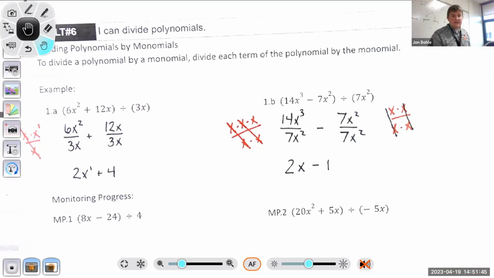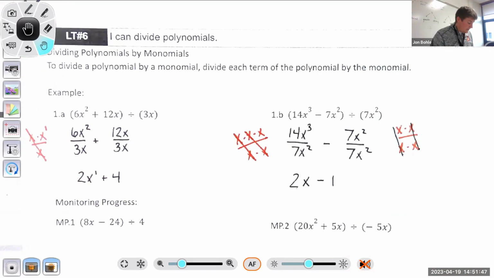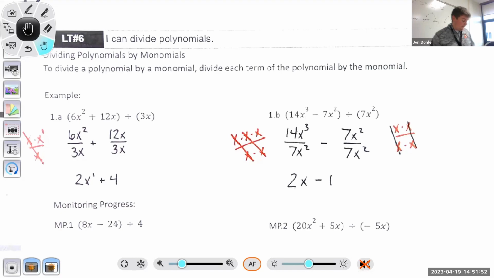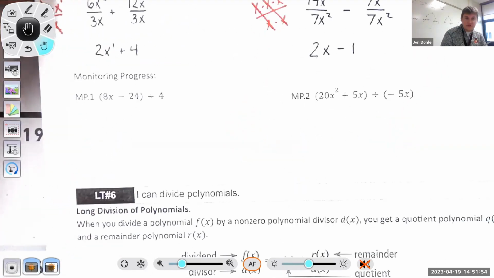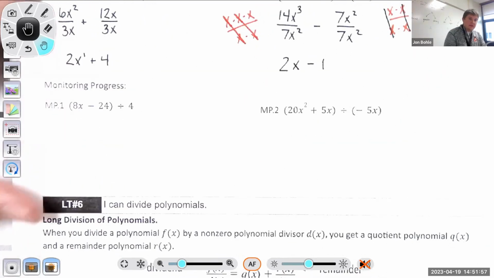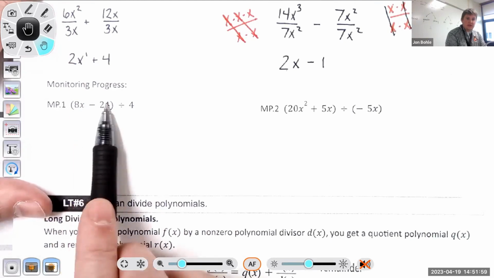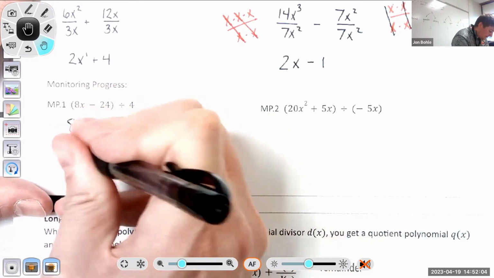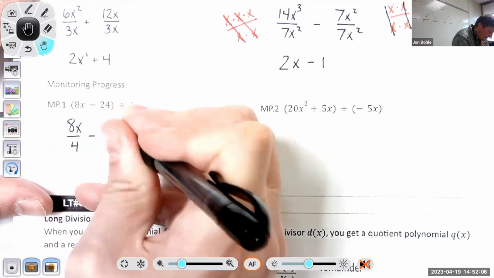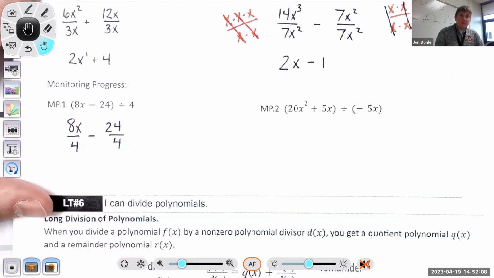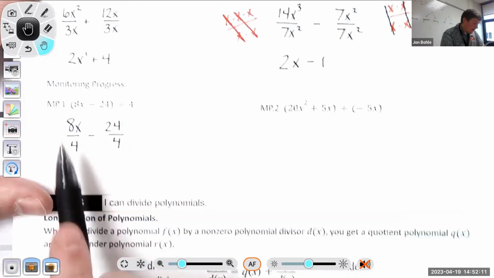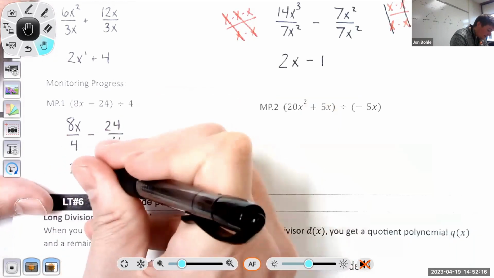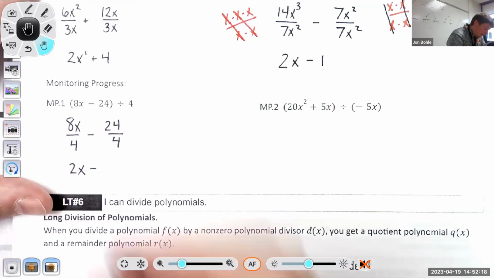Same process as always. Go ahead and take a moment to try monitoring progress 1 and 2 and check it with me when you're done. Okay, so first things first, we're going to try to establish what this is going to be. Each of these is being divided by 4, so we're going to divide each of them by 4. This one's a little bit easier because there's no variables that need to be divided. So I have 8x and I'm dividing it by 4. That's going to be 2x. And then I'm going to take 24 and divide it by 4 and get 6.